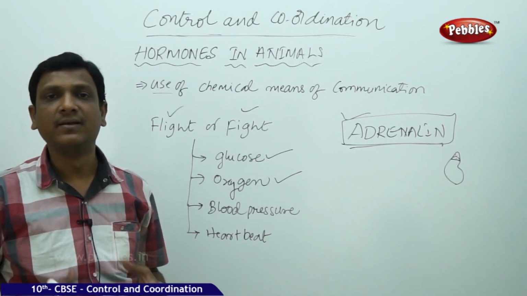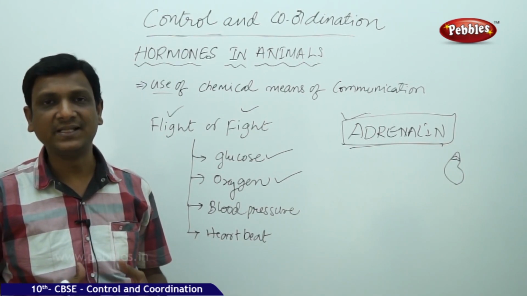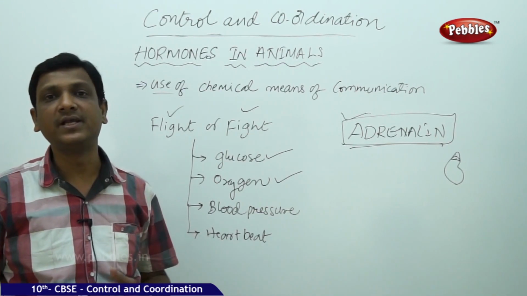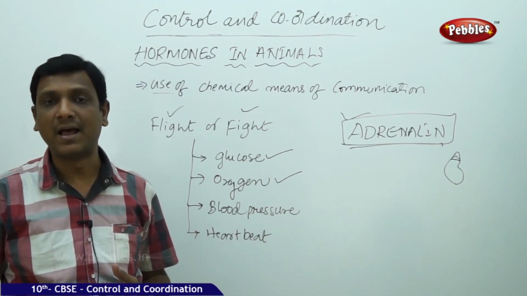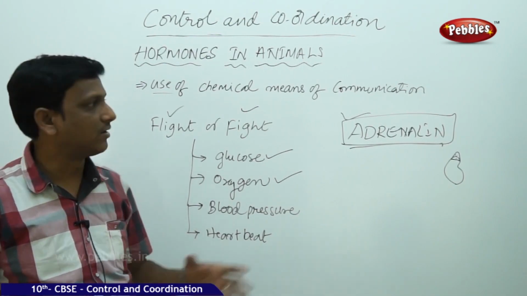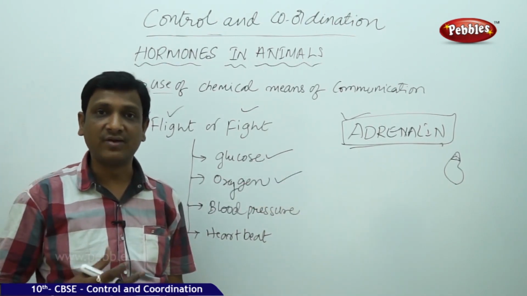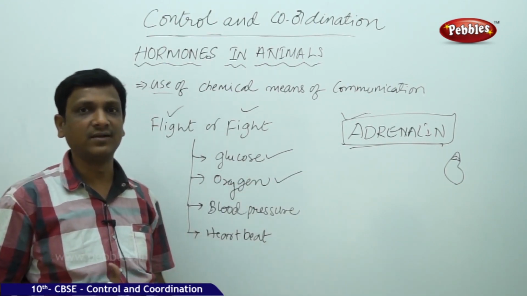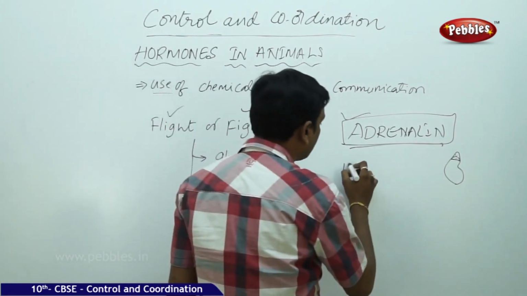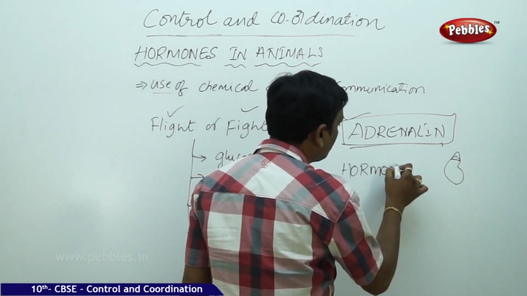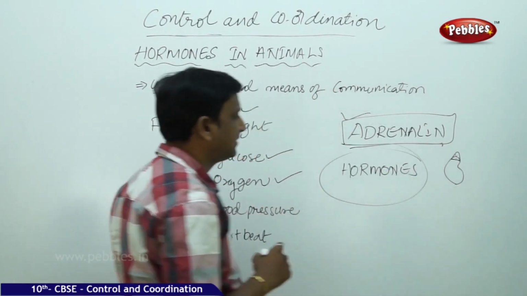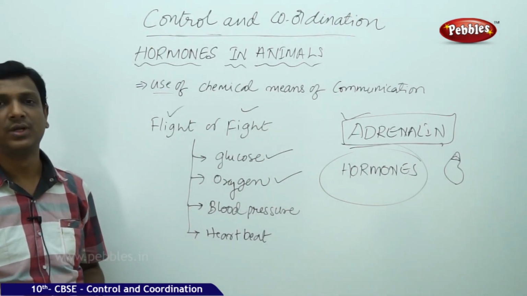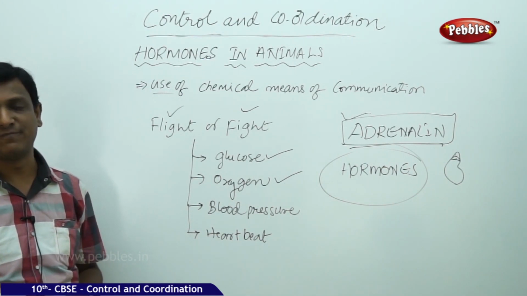And even when females become pregnant, they carry the baby, they deliver the baby, they feed the baby. So for all this, the body is changed accordingly. So how do these changes happen? These changes are under the control of these hormones. So our growth, our development, and the coordination of various life processes are under the coordination of these hormones. These hormones are coordinating the various life activities in animals. So they are very, very important. Hormones play an important role in the coordination and control of various life processes.